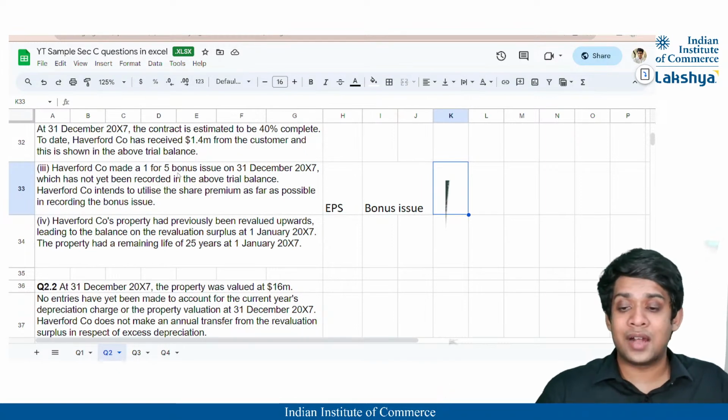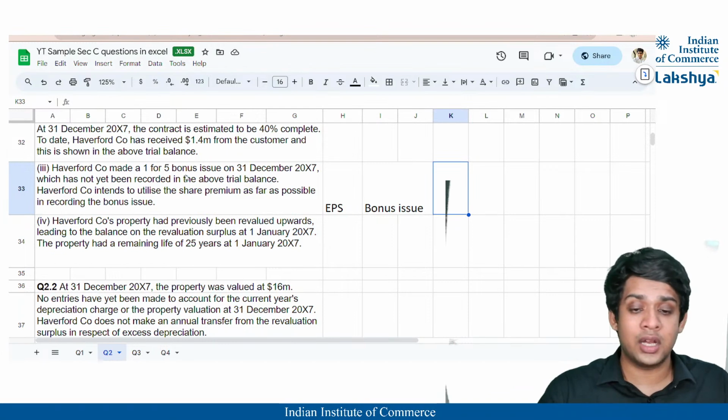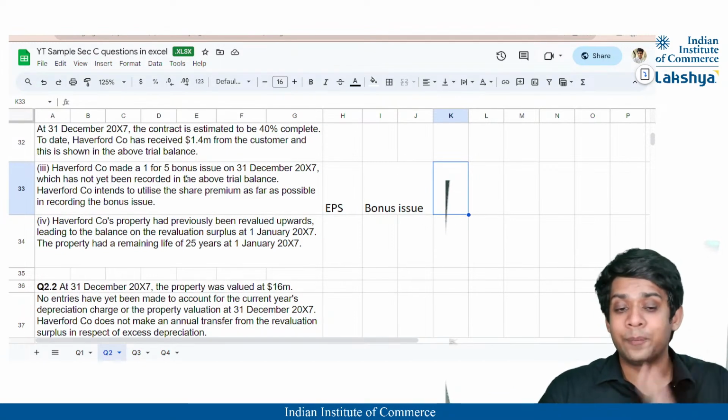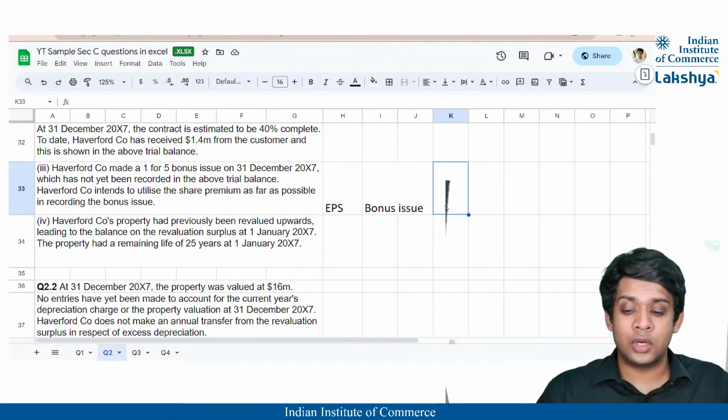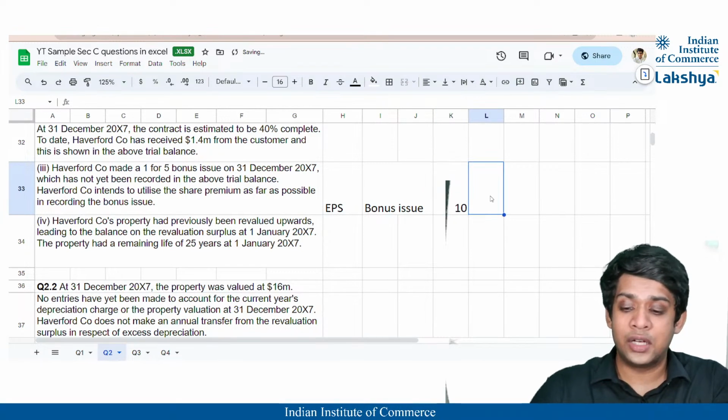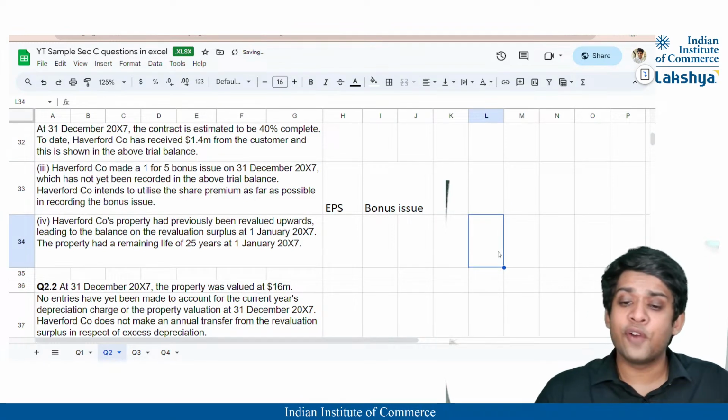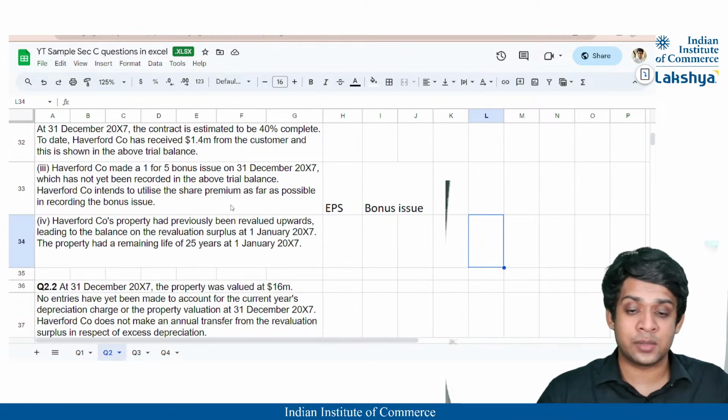It is given as one share for every 5 shares held by the shareholders. So if the shareholders are holding 10 shares, they will get 2 shares as bonus issue. Now for this bonus issue, where are they going to pay from? They're going to pay from the share premium as far as possible, right?